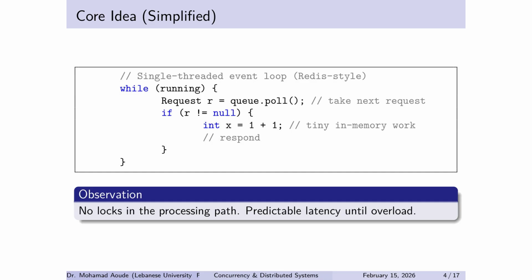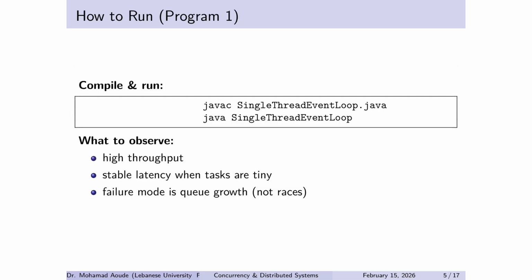Once arrival rate exceeds what one thread can drain, latency explodes because waiting time grows, and that's exactly what Little's law will explain. When students run this, I want them to look for one thing, stability. At reasonable loads, throughput is high, latency is steady, tail latency stays under control. Then when you overload it, the failure mode is clean, the queue grows. So you learn something practical. Event loops don't break in weird ways. They break in a mathematically predictable way, backlog.